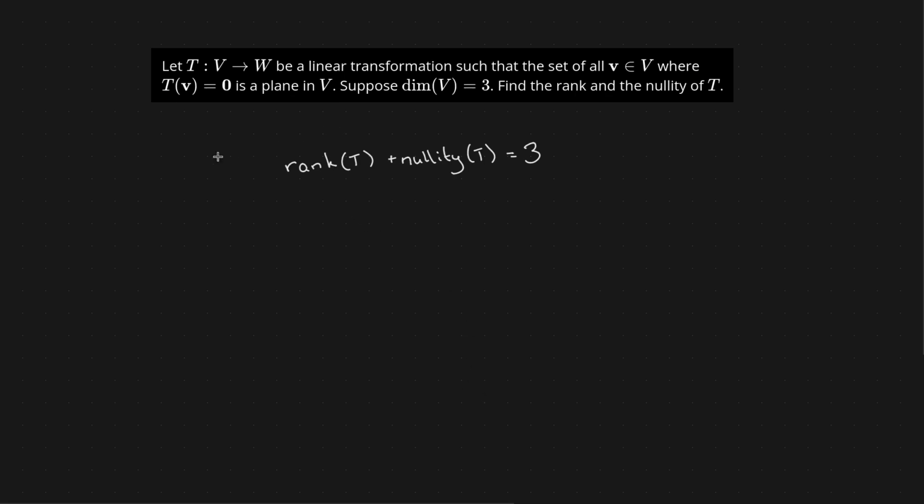Wait a second. Isn't that the kernel? The kernel of a transformation is equal to the set of all vectors in the domain such that the transformation on that vector is equal to 0. So this is talking about the kernel of the transformation. And it says that the kernel is a plane. For this problem, the kernel is a plane.